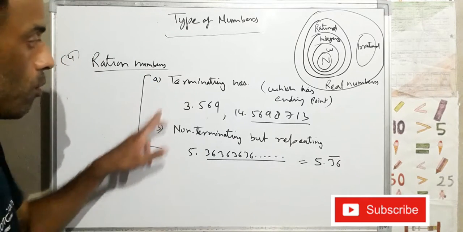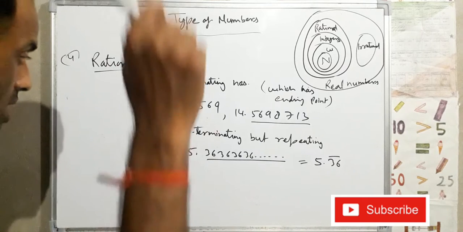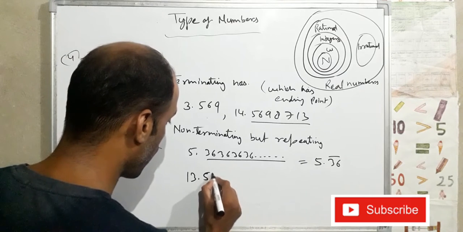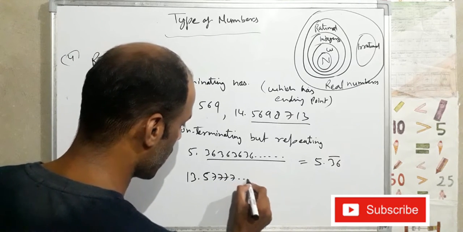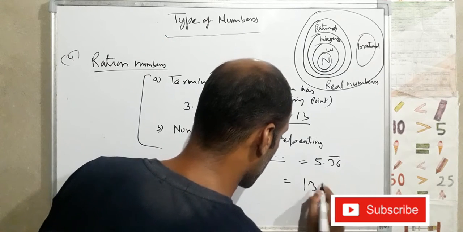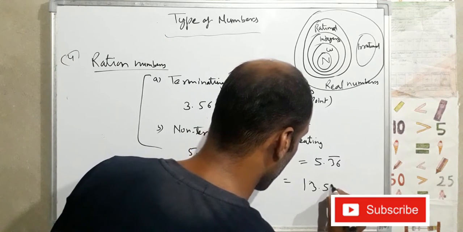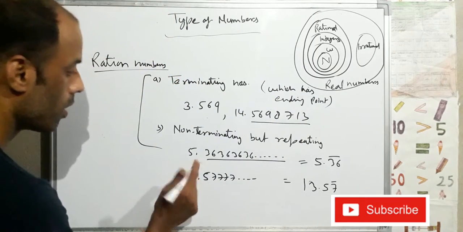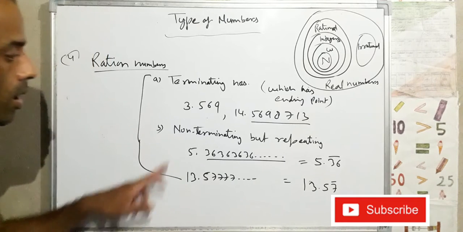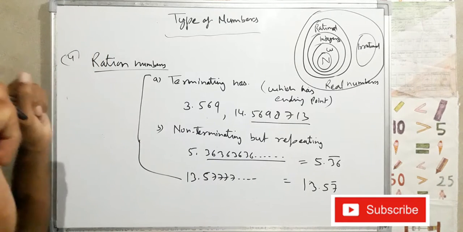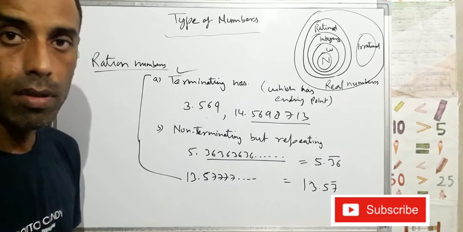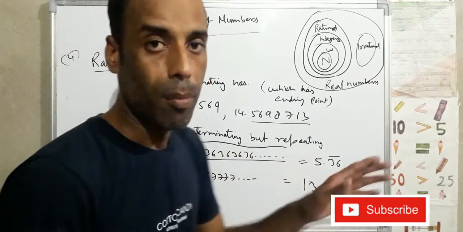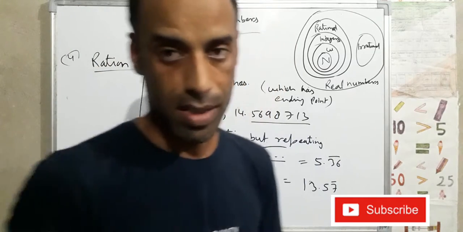Both are rational numbers. Next example, suppose 13.5777 dot dot dot. That means 13.57 bar. So these are called rational numbers. First is terminating, second is non-terminating but repeating. These numbers are called rational numbers.